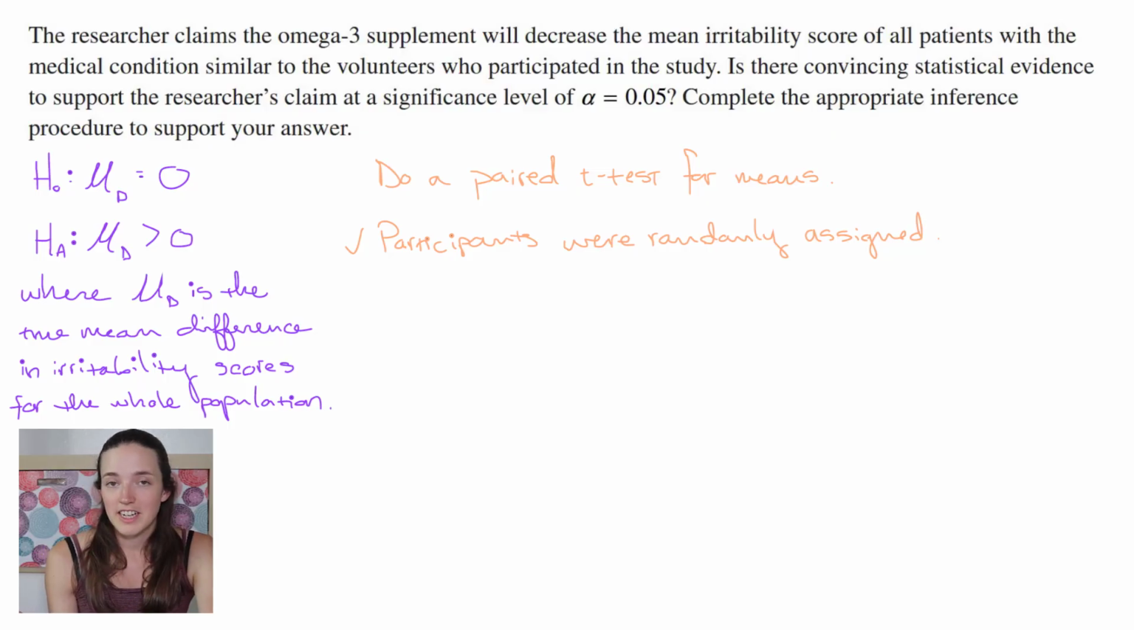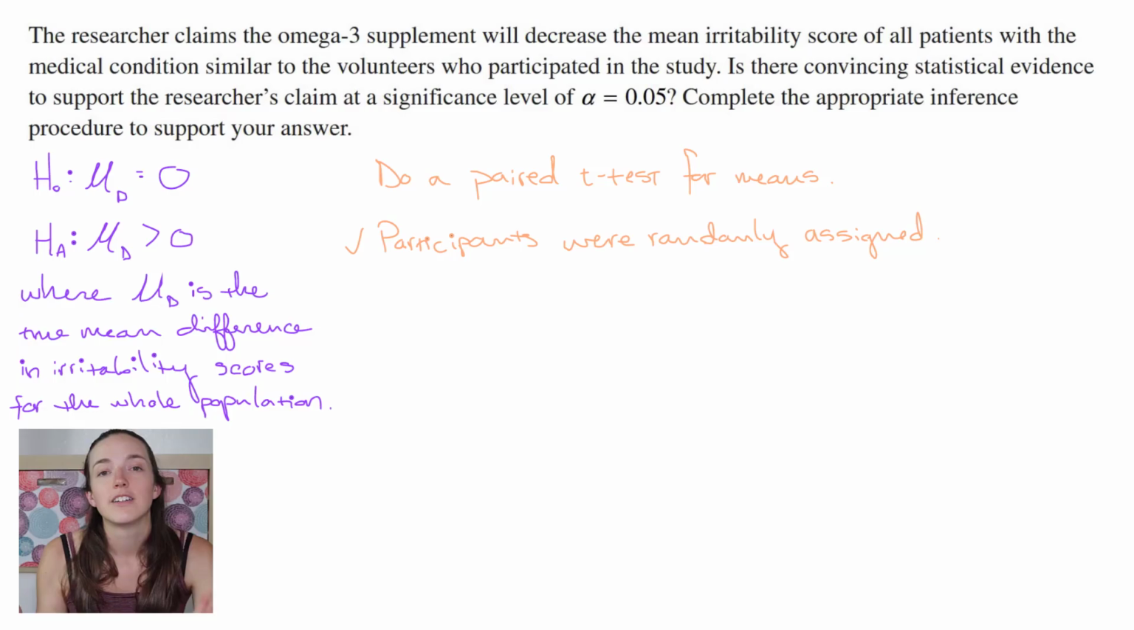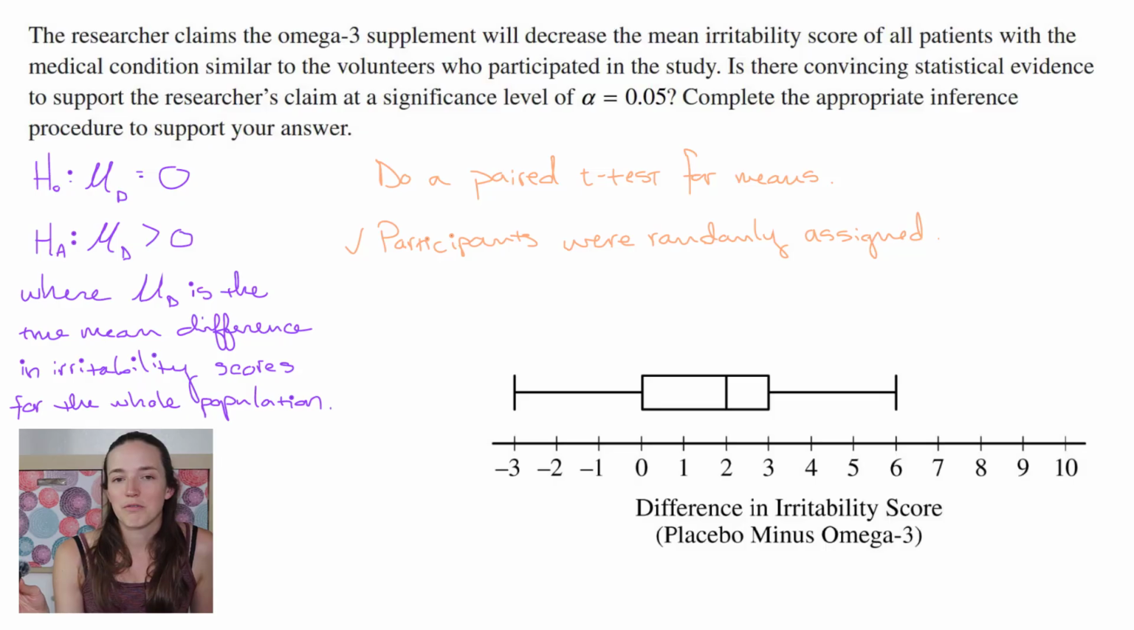And then the other thing I have to check is the normal condition. Now, normally with means, I check to see if the sample size is bigger than 30, because if it is, I can use the central limit theorem to just say it's approximately normal. But in this case, the sample size was only 19. So I have to look at the graph. Now, I can't really tell how normal it is from a box plot, but I can tell that there are no outliers because those would appear as little dots. And I can also tell that this isn't very skewed.